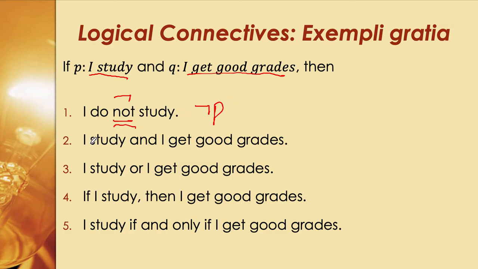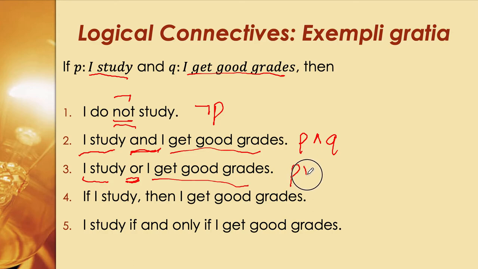Number two, "I study" — this is our P — and notice the "and," "I get good grades." So we have I study is P, and I get good grades is Q. So P and Q. Number three, "I study," still a P, we have the "or," "I get good grades." So P is I study again, or is your cup symbol, and this is your Q. So P or Q.